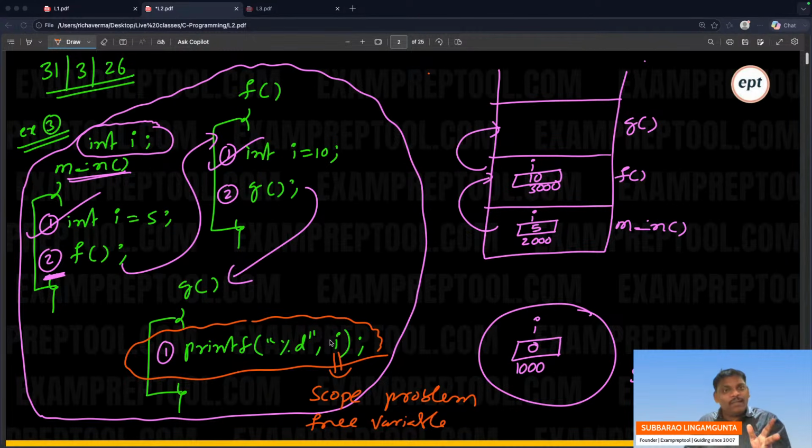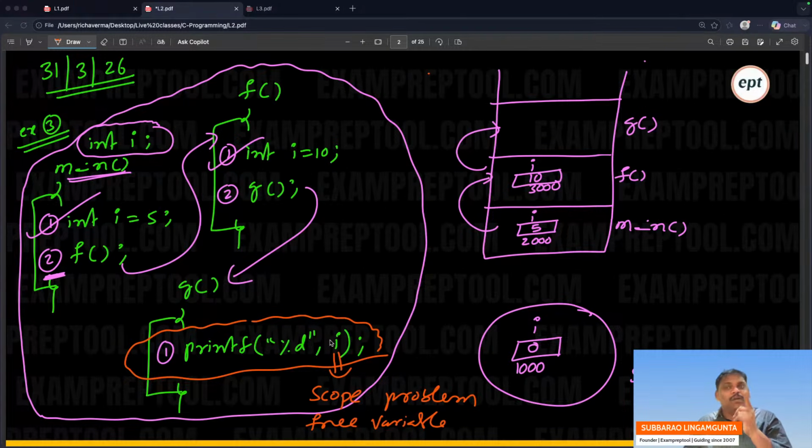But you know very well, whenever a problem will come, instead of simply printing error, right? So now here in this case, there are two solutions. One solution is static scoping, another is dynamic scoping. What is the meaning? Whenever this problem will come, static scoping.